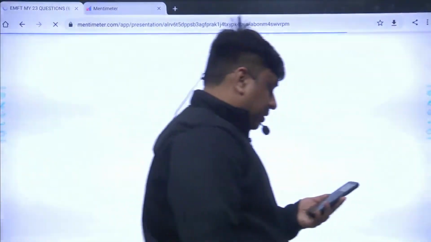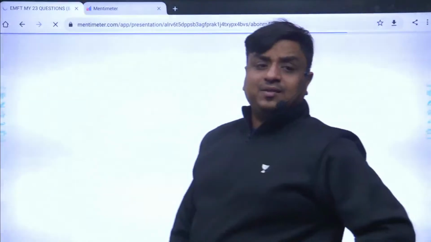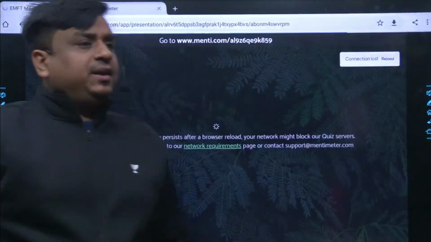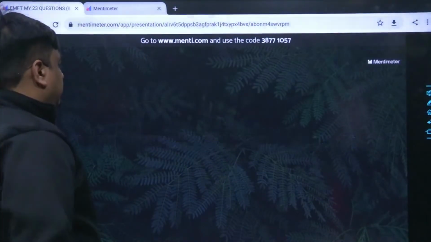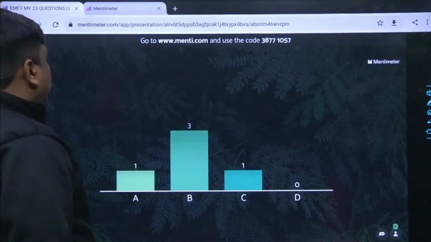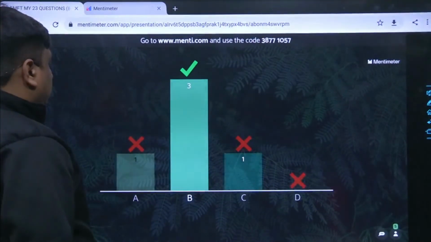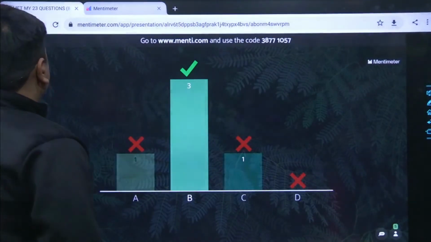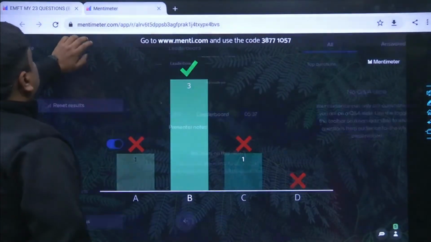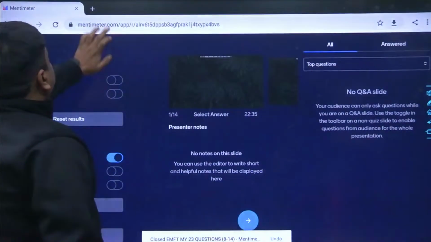Probably there has been a certain problem. We can do one thing. I'm just discarding this part and I will present the Menti from network requirement. Let's see what the problem has been over here. Why is it taking this again and again? Just a minute.